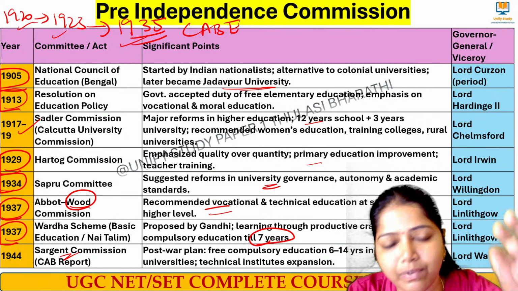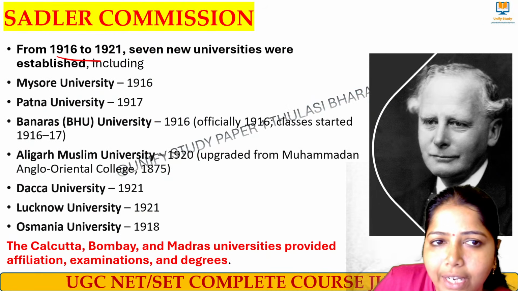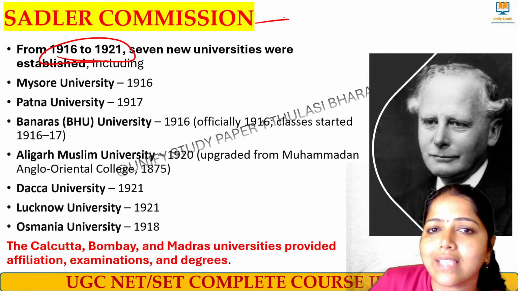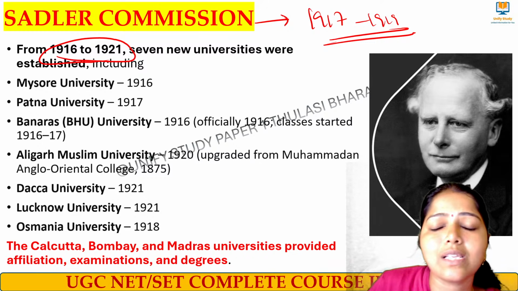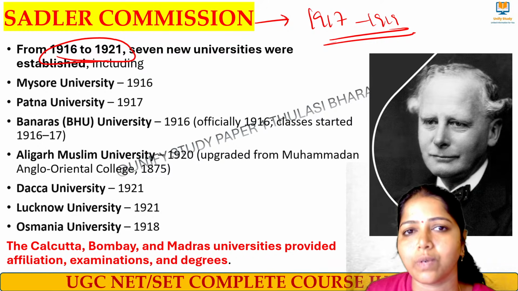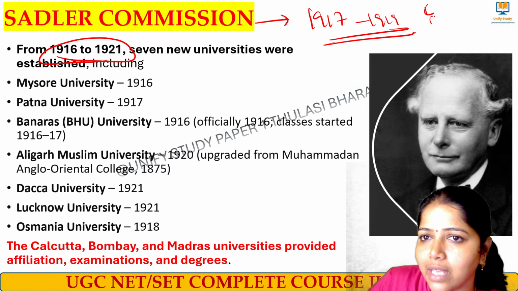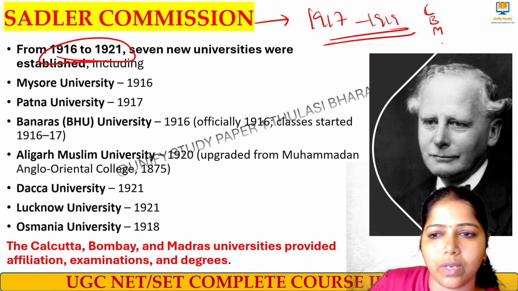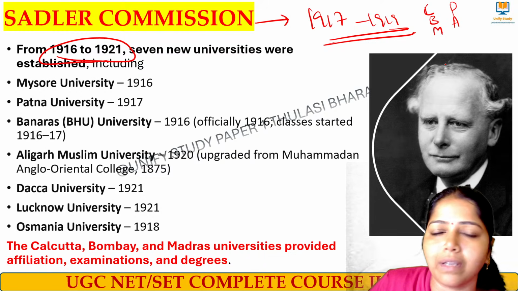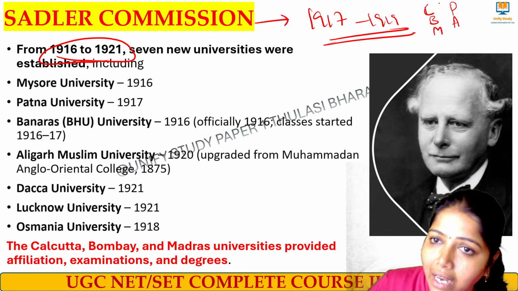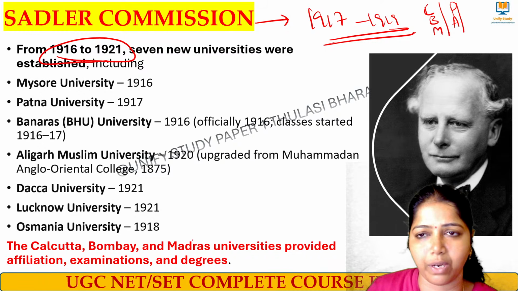Now in this we have to remember, many institutes were started during this 1916 to 1921 period of time. That is, the Sadler Commission was started 1917 to 19, right? During this period of time, many new universities were started. We know till that time what universities there were. Calcutta was there, Bombay was there, and Madras University was there. And apart from that, we had Punjab University and Allahabad University. Okay, and they wanted to create more universities, and those universities were started during this period of time.